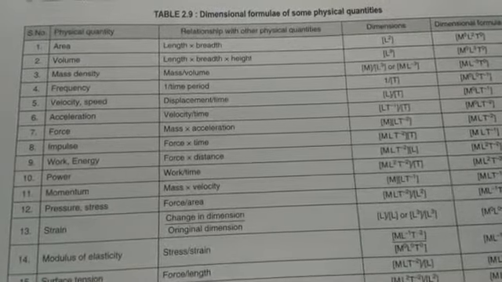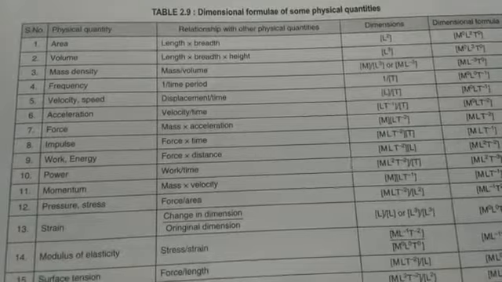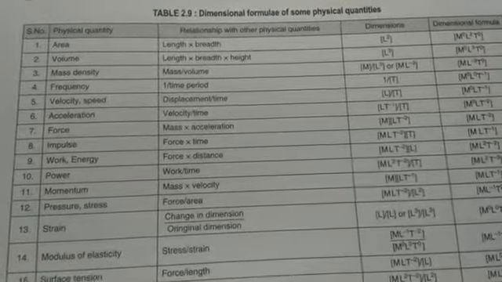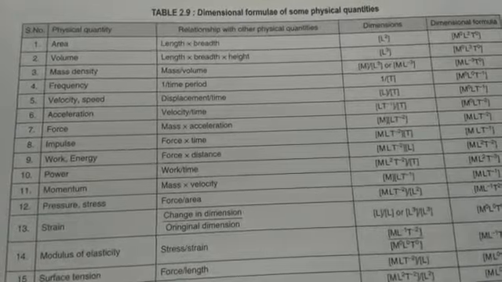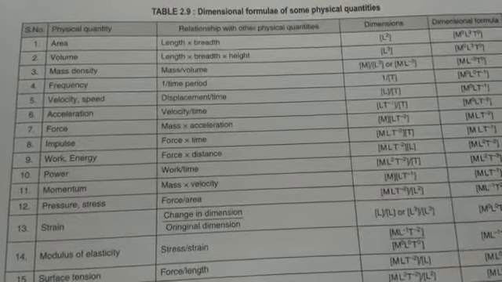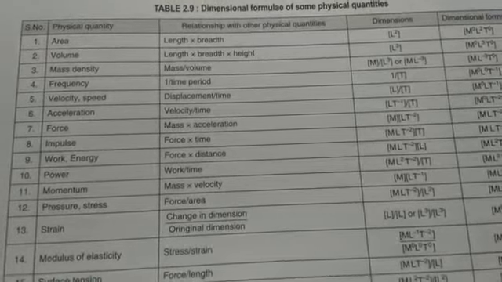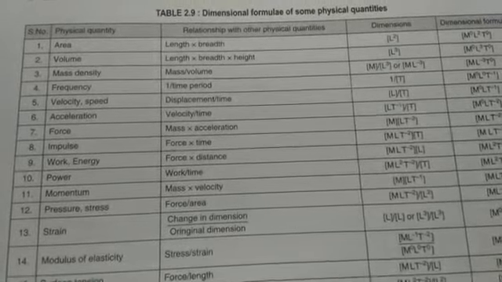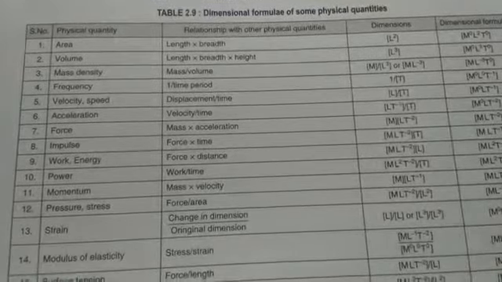Okay, so that means here L into L into L will be there, so L to the power 3. So in dimensional formula we will write M0 L3 T0. Then you can see mass density. The formula of mass density is mass upon volume. Now how to solve this one, let me tell you in detail.